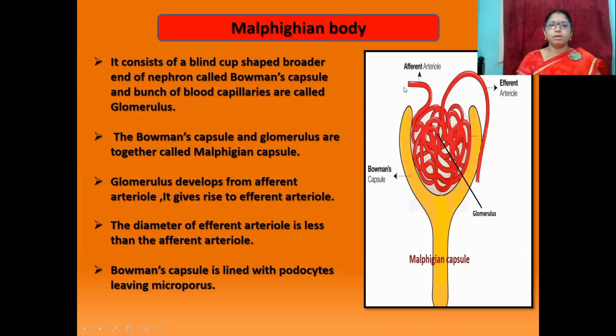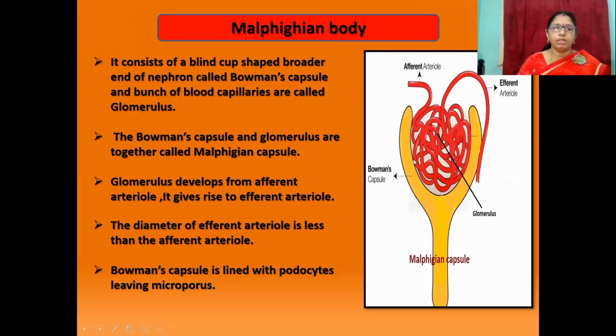Glomerulus develops from afferent arteriole. It gives rise to efferent arteriole. This is afferent arteriole. This is efferent arteriole.